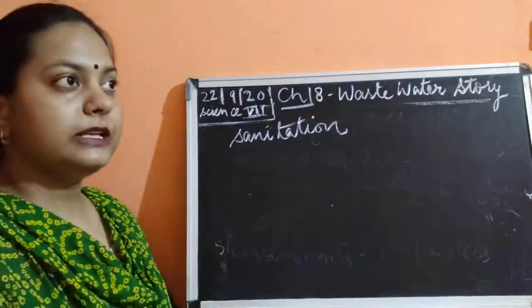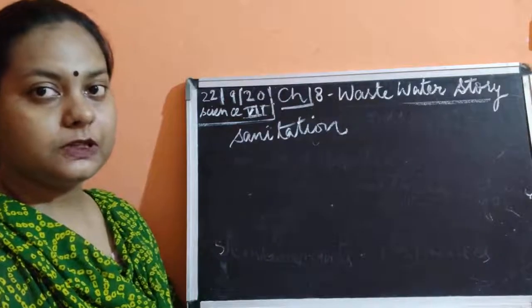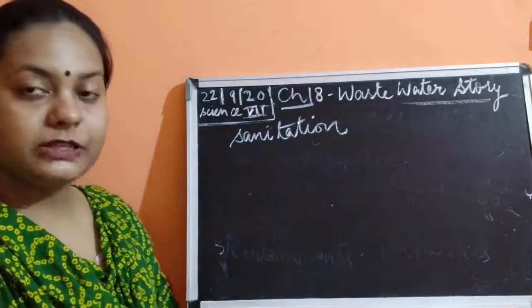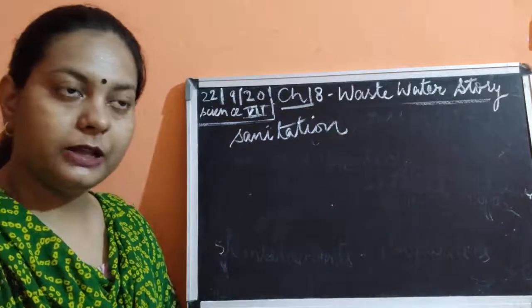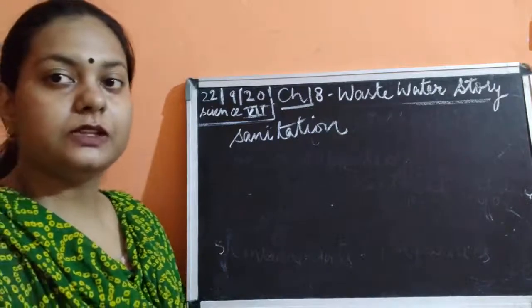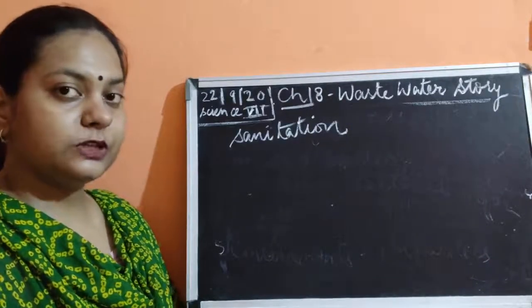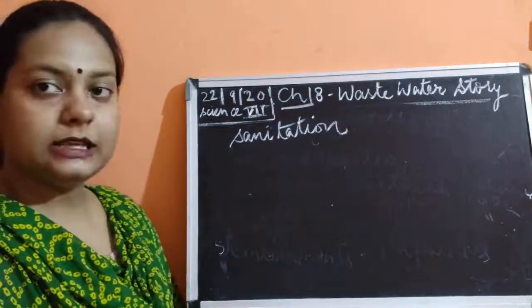Or we can simply say that sanitation is a process by which we make our surrounding clean by applying different alternative arrangements for sewage disposal. We can follow different methods of disposing the sewage or any other waste present in the surrounding, which is said to be sanitation.